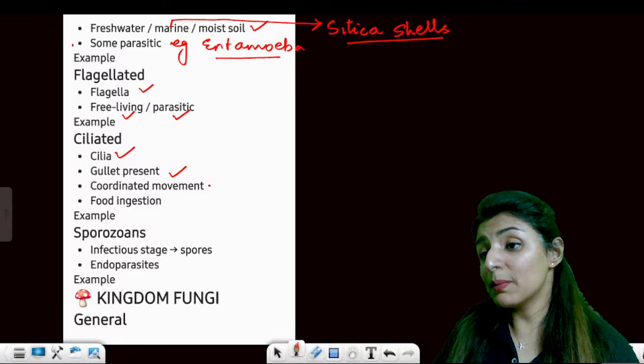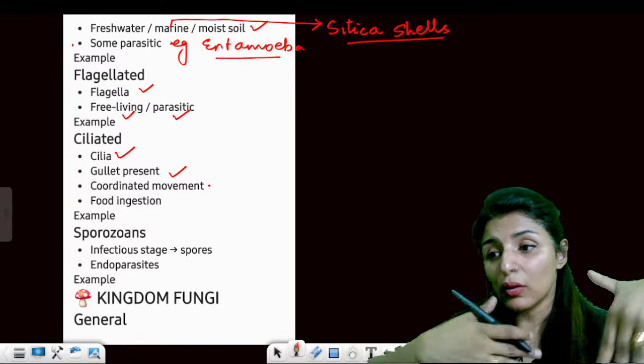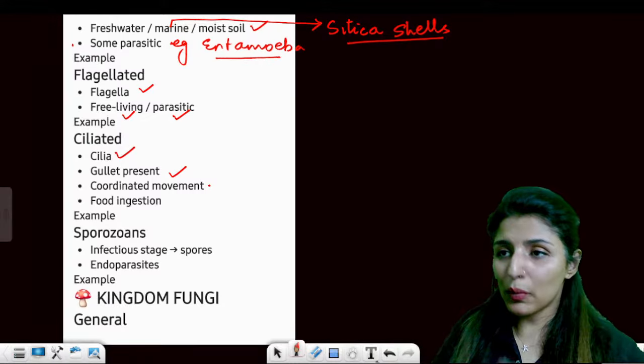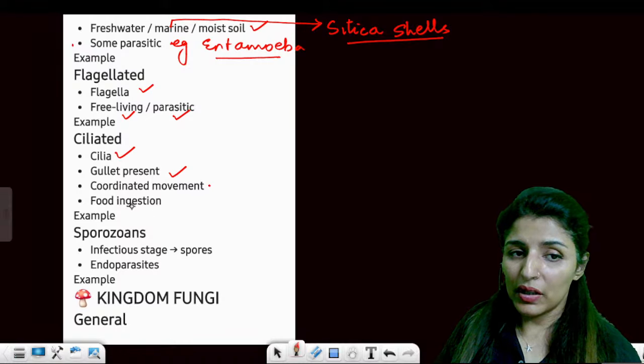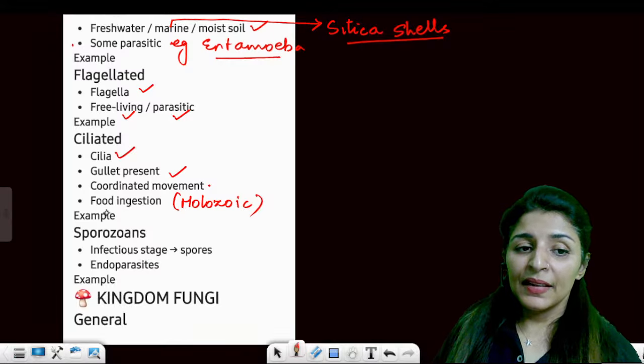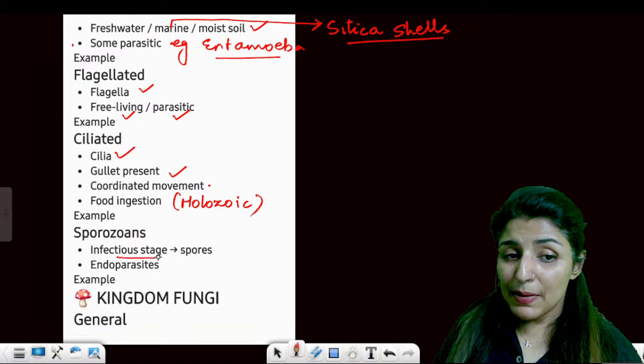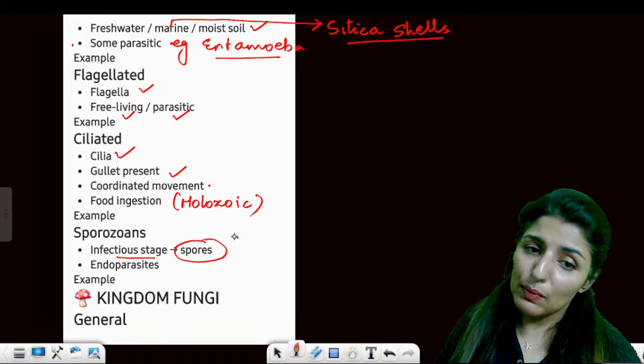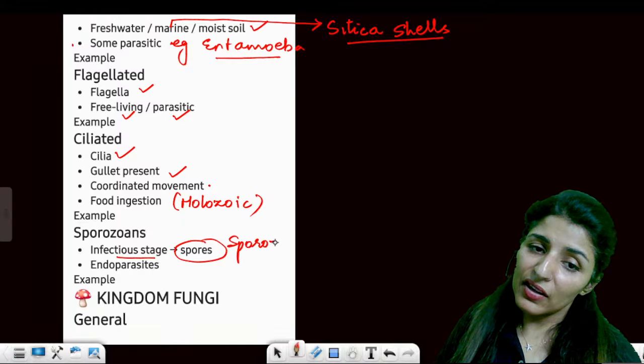Coordinated movement will be because of cilia. All the cilia are going to move in one direction, which will propel the organism forward, and it has a holozoic mode of nutrition, so food is ingested. Clear? Then sporozoans have the special sporozoid stage, which is infectious.